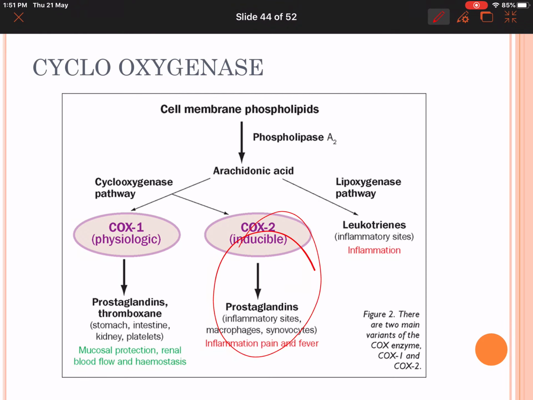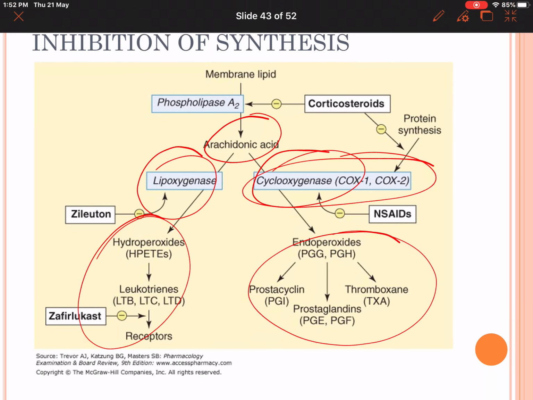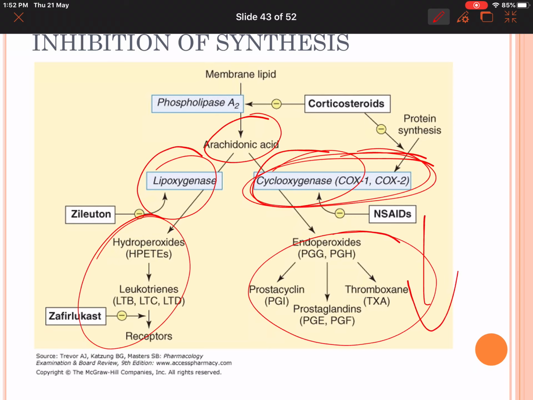Cyclooxygenase 2 is present in the sites of inflammation, so it mediates pain and fever. Cyclooxygenase 1 gives mucosal protection, maintains renal blood flow and GFR, and homeostasis. So if we inhibit cyclooxygenase, the production of prostaglandins is going to reduce. How do we inhibit cyclooxygenase? Cyclooxygenase is inhibited by NSAIDs, that is non-steroidal anti-inflammatory drugs like aspirin and diclofenac. All of these are going to reduce synthesis of prostaglandins. This is how NSAIDs act, by inhibiting cyclooxygenase, both 1 and 2.